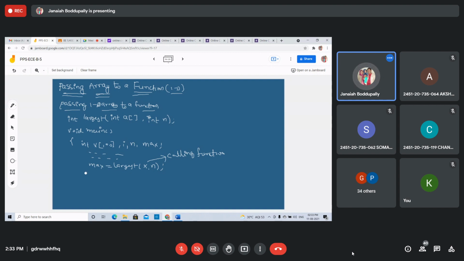Now printf, largest equals percentage d, max.